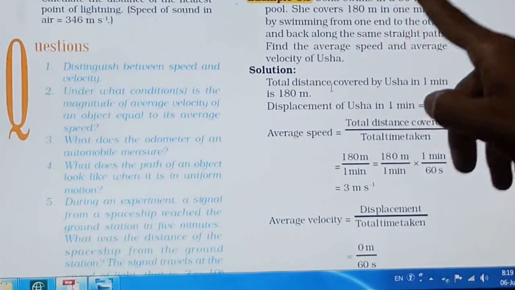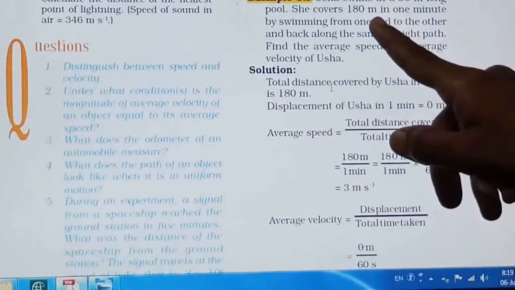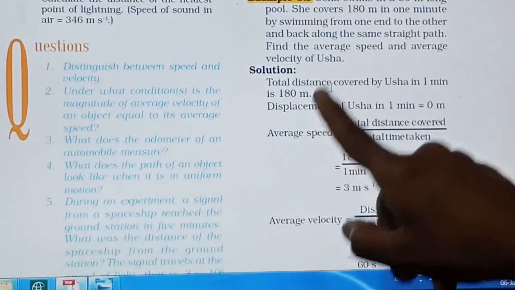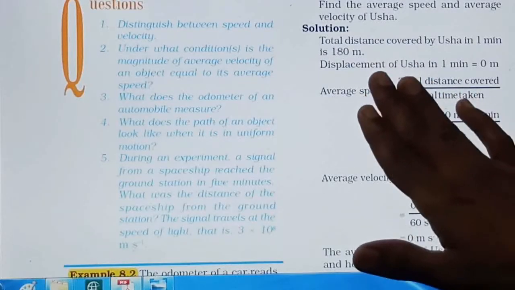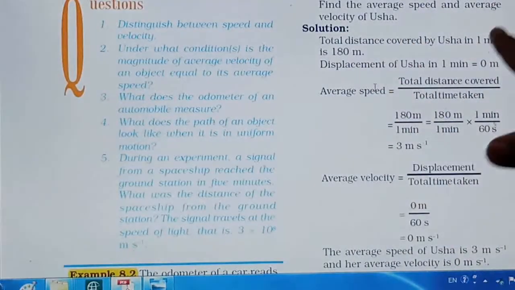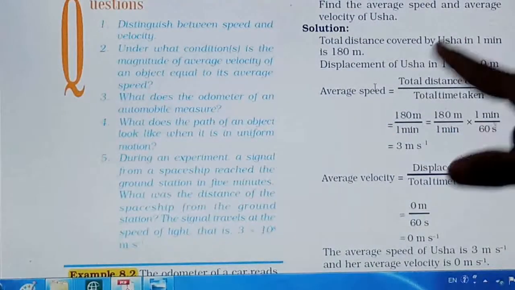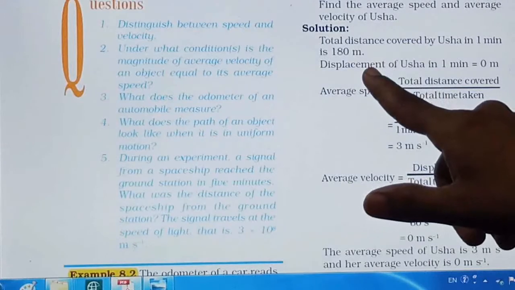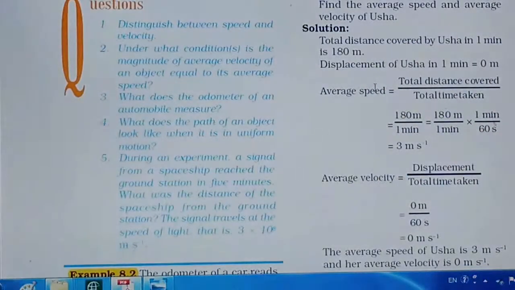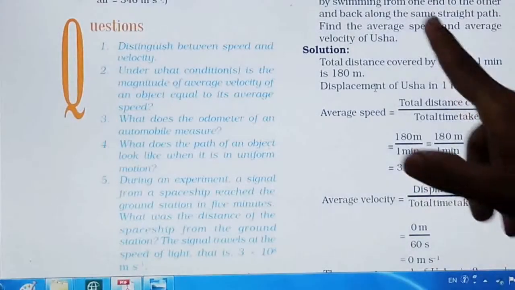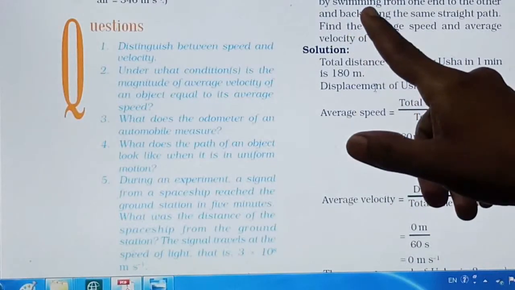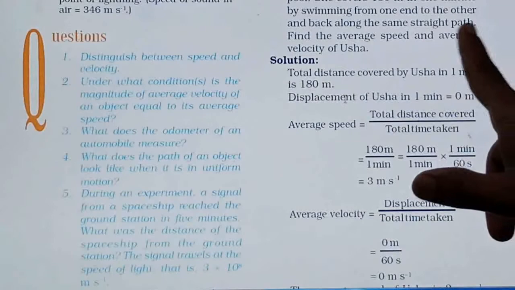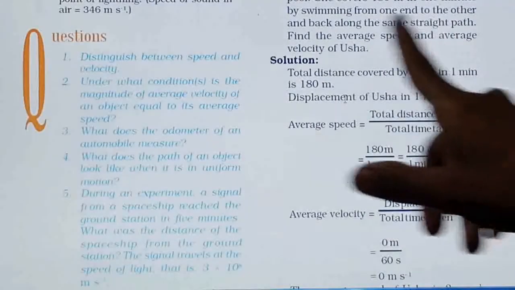Then displacement is asked. If you are talking about displacement, then what is meant by displacement? Displacement is nothing but the initial position and the final position. Among these two, the shortest distance is nothing but the displacement. Now in the case of Usha, what did she do? She started her swimming, went 90 meters straight, and again came back on the same straight path, right?